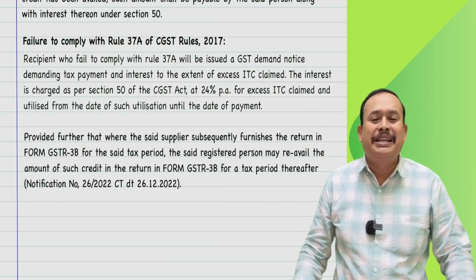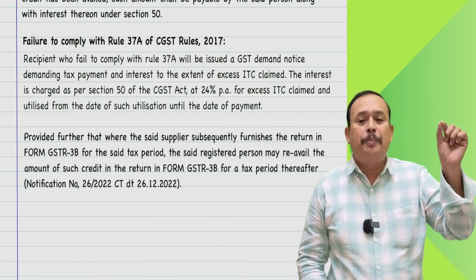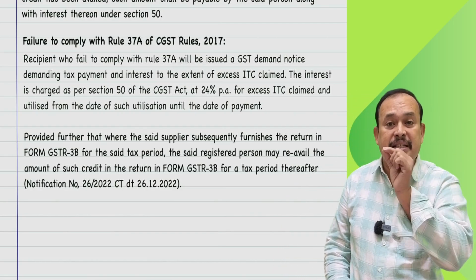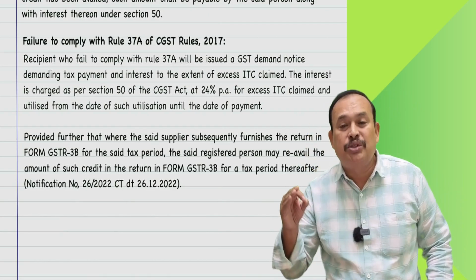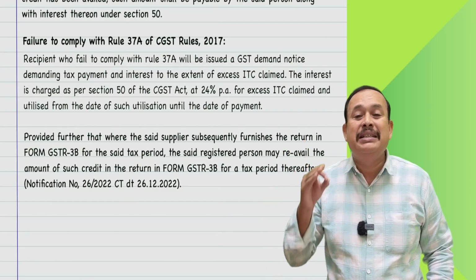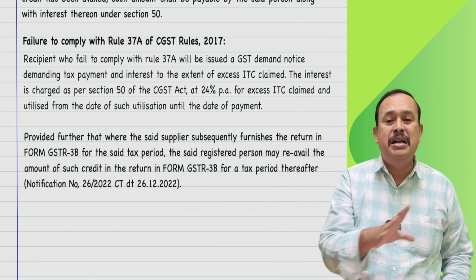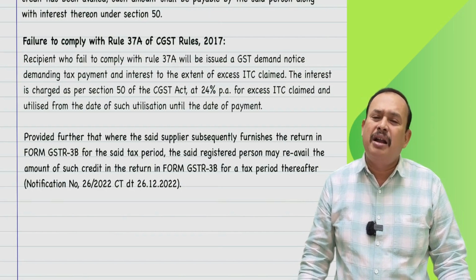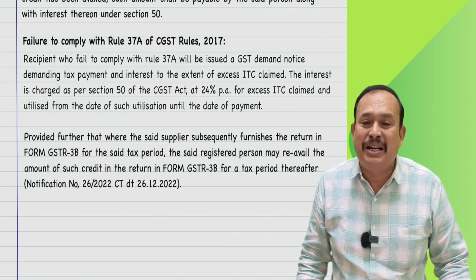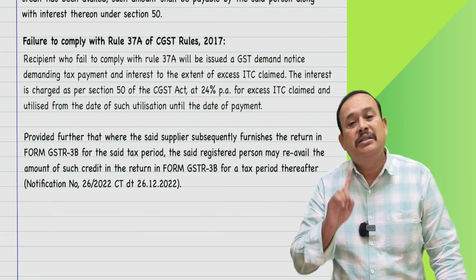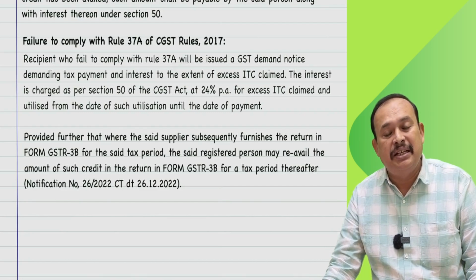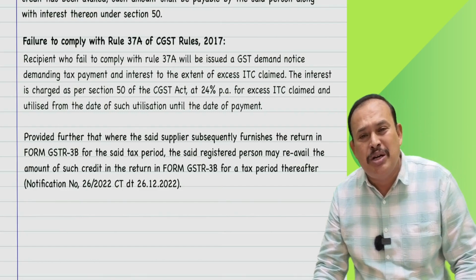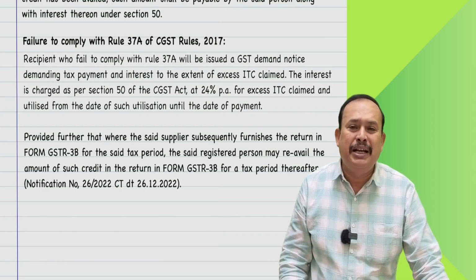Excellent. So we came to know that Section 16(2)(b) very clearly says that in the given case of supply of goods or services, the tax which he is liable to pay to the department must be paid at least on or before 30th September of the succeeding financial year. If not, the recipient should reverse the credit by 30th November of the succeeding financial year. Later on, the supplier pays the amount to the department, and the recipient re-avails the input tax credit.